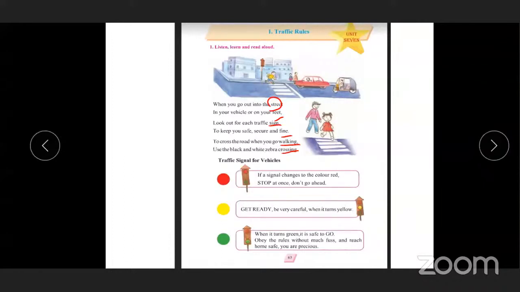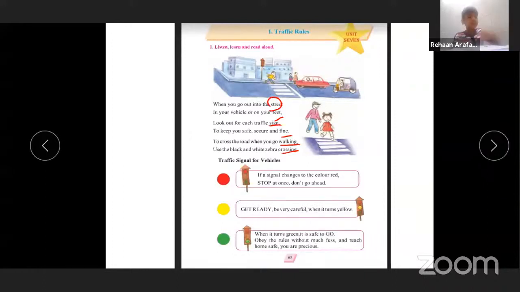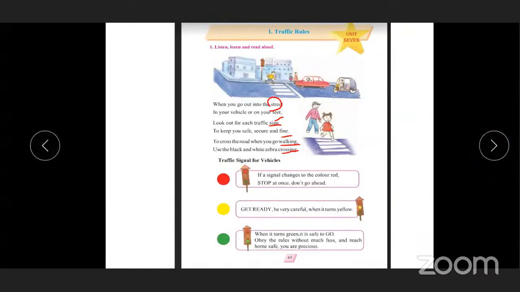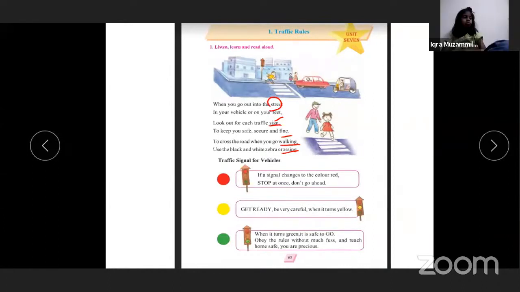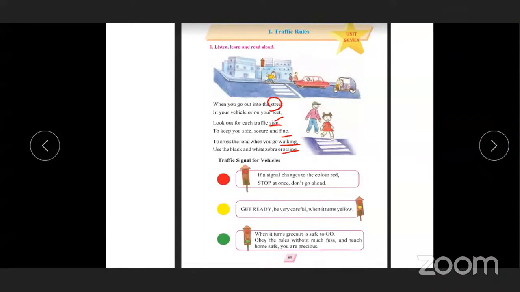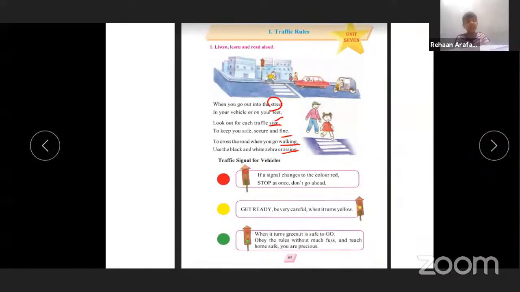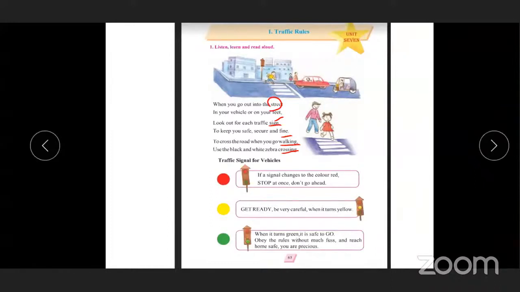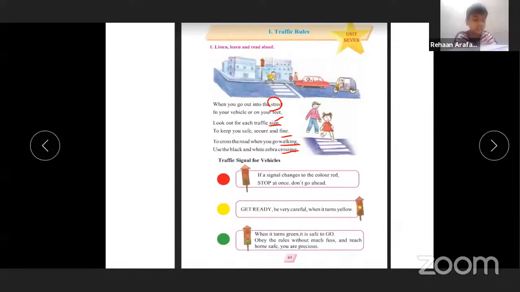When you go out into the street, in vehicles or on your feet, look out for each traffic sign. Each traffic sign keeps you safe, secure, and right.